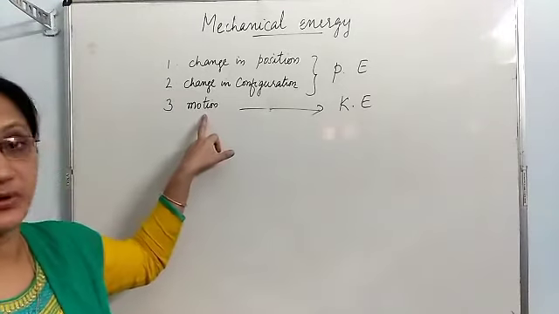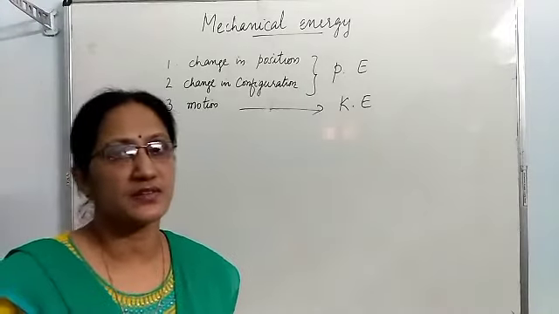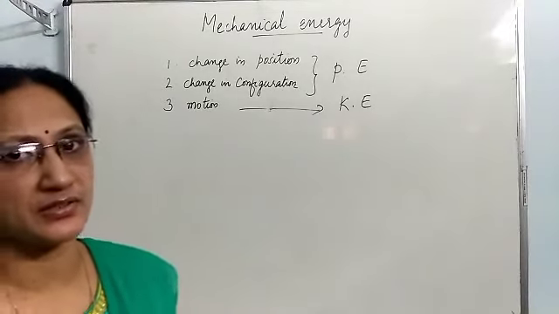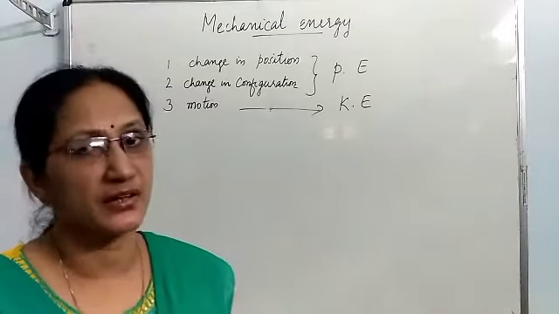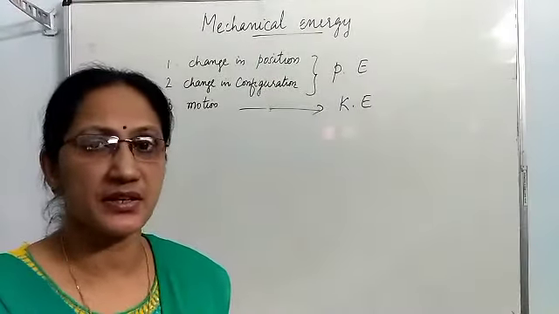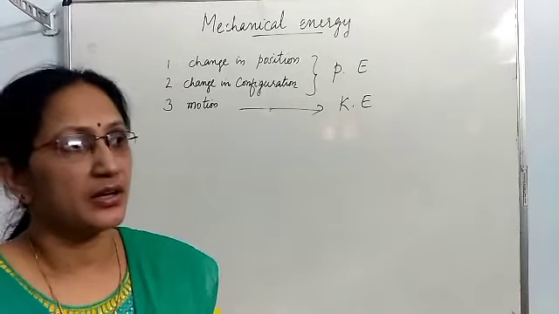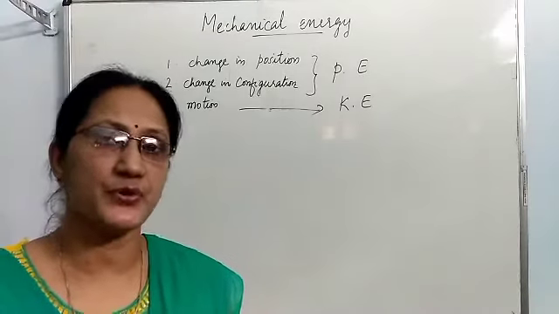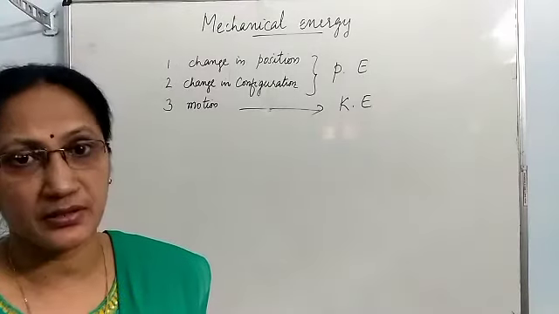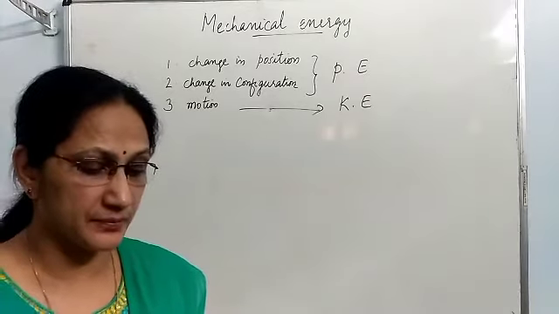First, we will discuss kinetic energy. All the moving bodies possess kinetic energy. A moving car possesses kinetic energy. A rotating fan possesses kinetic energy. Flowing water possesses kinetic energy. A bullet fired from a gun possesses kinetic energy. That means all moving bodies possess kinetic energy.